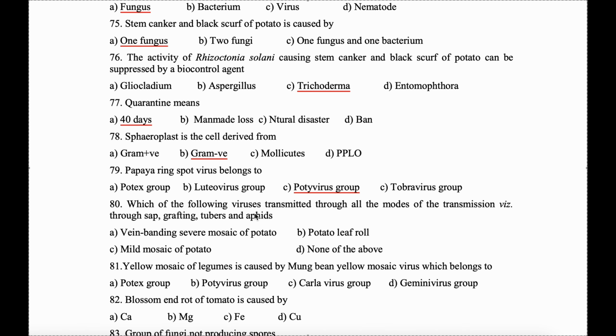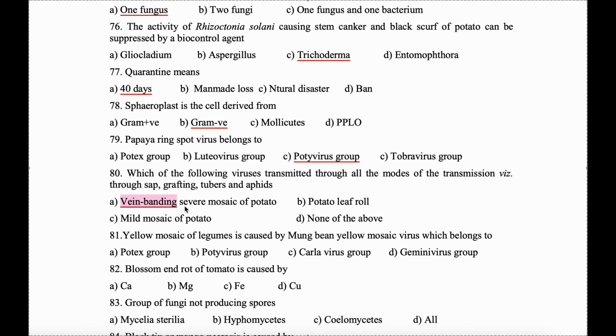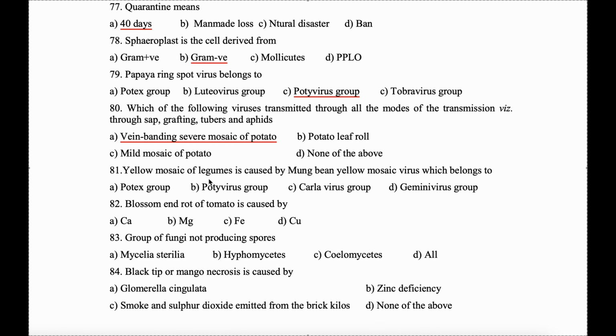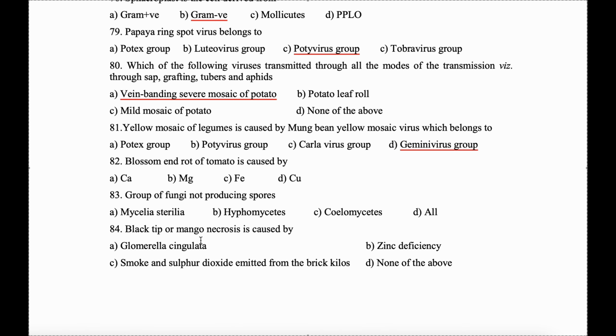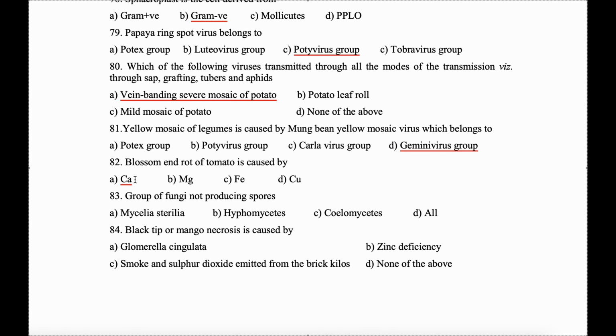80. Which of the following viruses is transmitted through all the modes of transmission, that is, through sap, grafting, tuber and aphids? It is vein banding severe mosaic of potato. 81. Yellow mosaic of legumes is caused by mung bean yellow mosaic virus, which belongs to Gemini virus group. 82. Blossom end rot of tomato is caused by the deficiency of calcium.